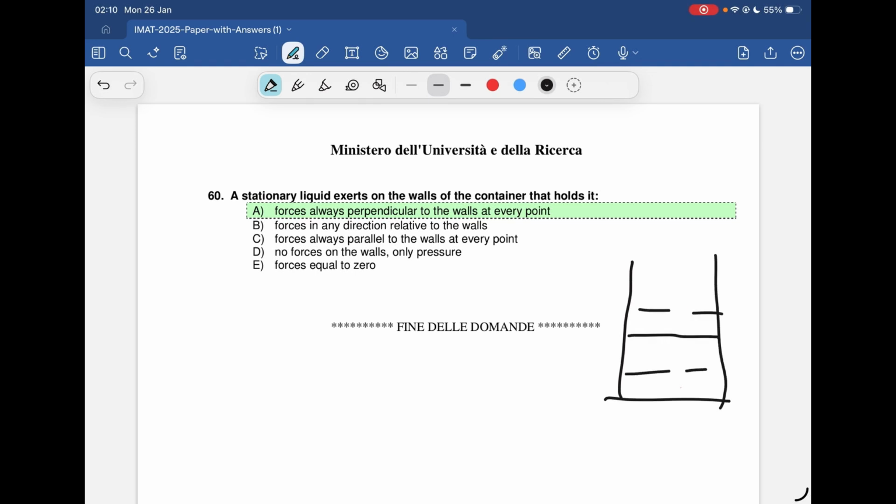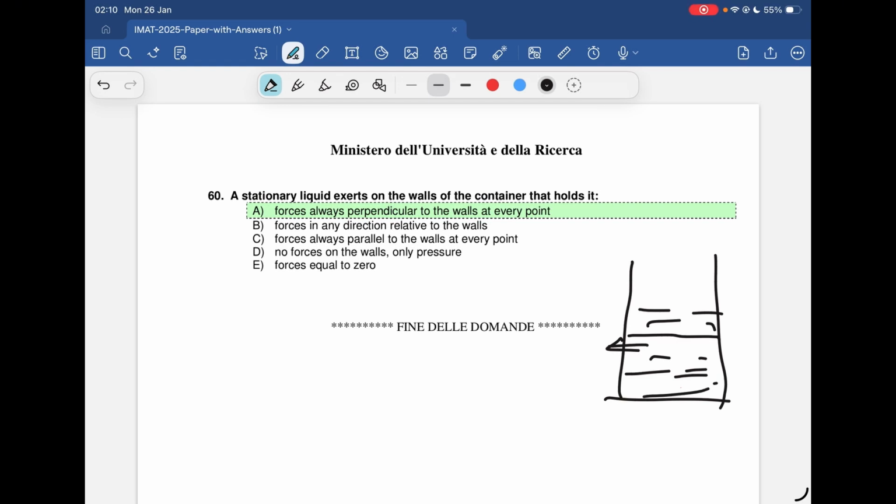If the water or fluid is filled here, how is this fluid exerting a force on the wall if the fluid is in a stationary state? The answer is that these forces are always perpendicular to the surface, always 90 degrees to the surface.